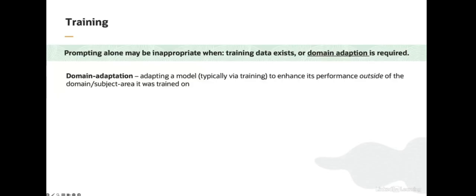As opposed to prompting, during training, we're actually going to change the parameters of the model. I won't go into detail on what happens during training, but at a high level, you can think of training as the process of giving the model an input, having it guess a corresponding output, for example, the completion of a sentence or an answer to an input question, and then, based on this answer, altering the parameters of the model so that next time it generates something closer to the correct answer. As may be clear, once you alter the parameters of the model, the distribution over words that the model computes on any input changes, and hopefully for the better.